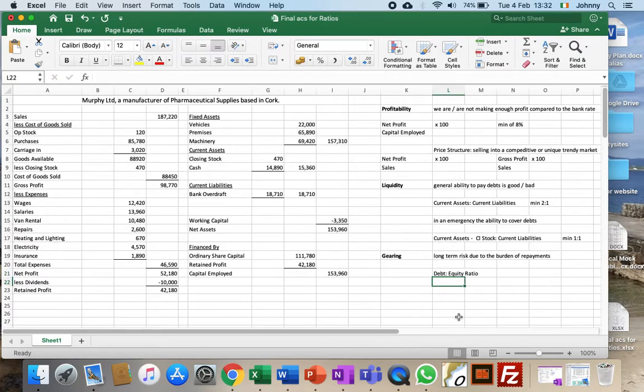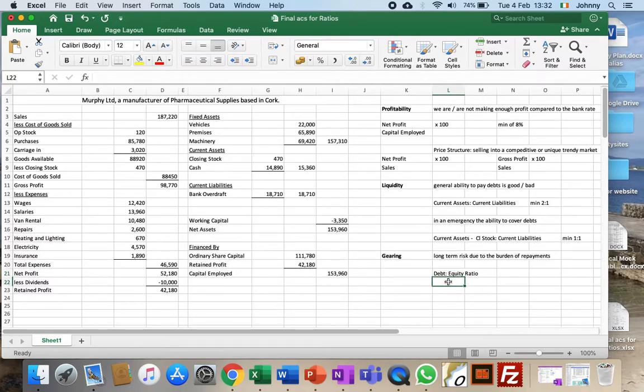Now, debt is long-term money we owe, so that would be mortgages, things like that, term loans. In this question here, for example, we've got no term loans, so the debt would be very low, or the risk would be low because we don't have regular monthly payments. But you will have, in some of the questions, you will have some of them.